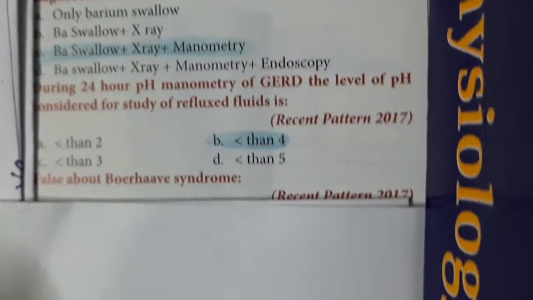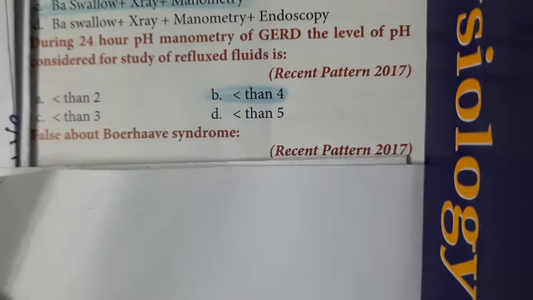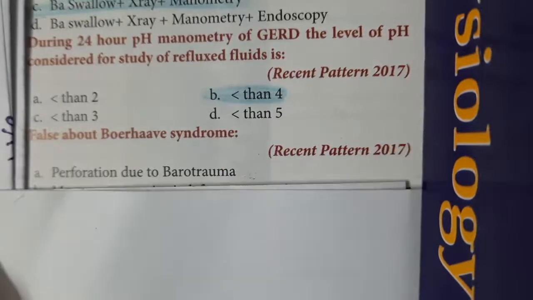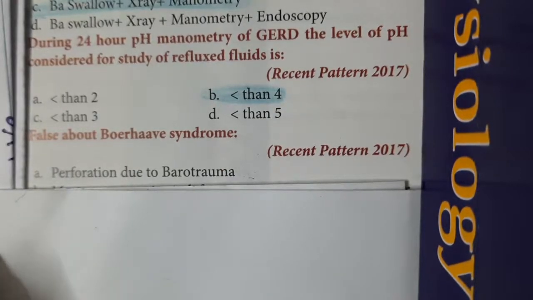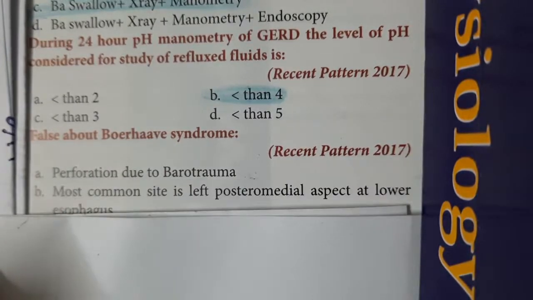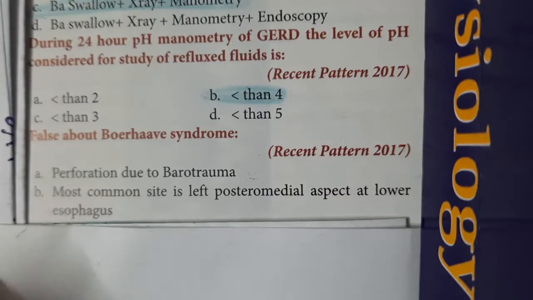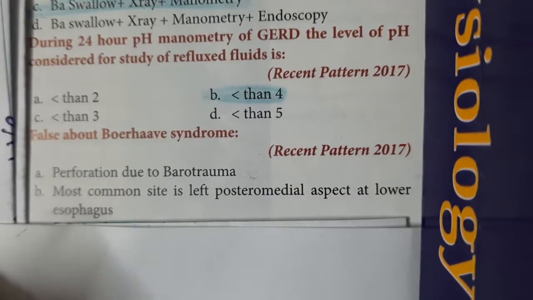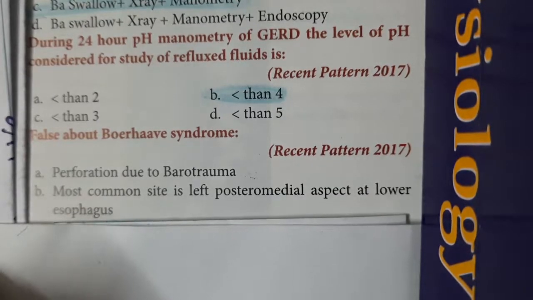So we will see the statements of Boerhaave syndrome. First, perforation due to barotrauma. Yes, Boerhaave syndrome occurs due to perforation from barotrauma. Most common site is the left posteromedial aspect of the lower esophagus. True.